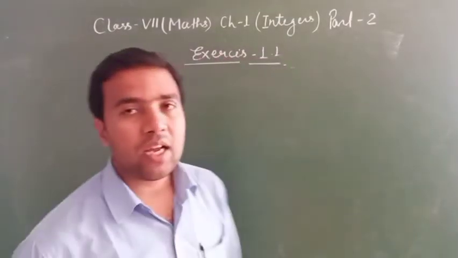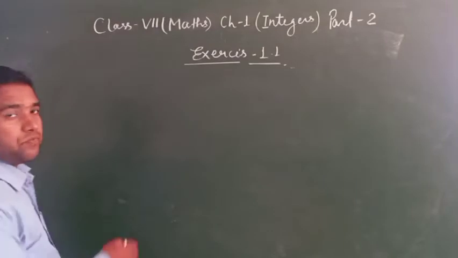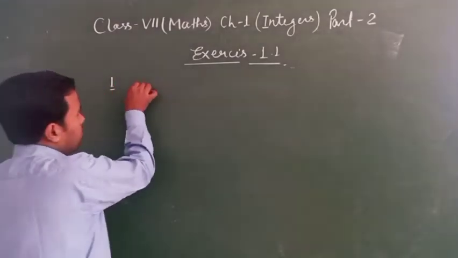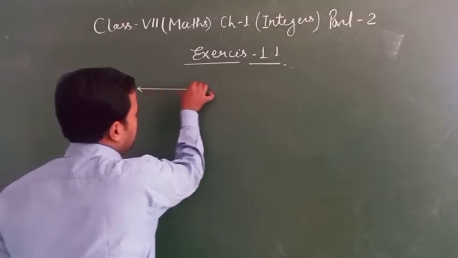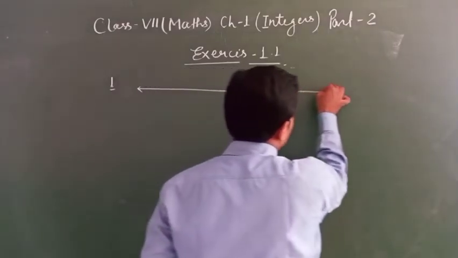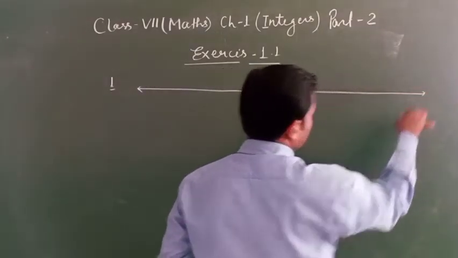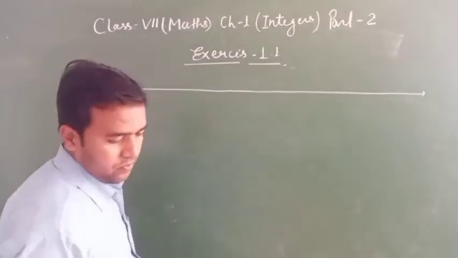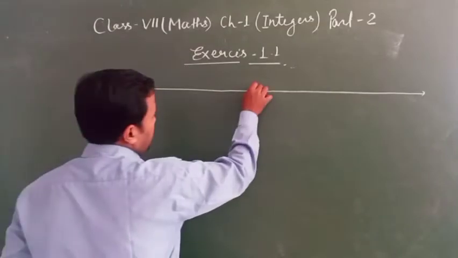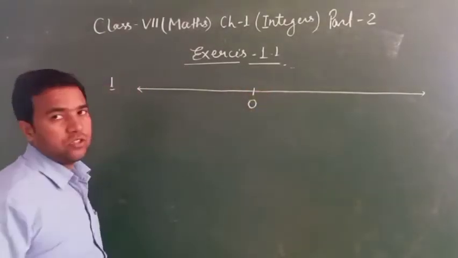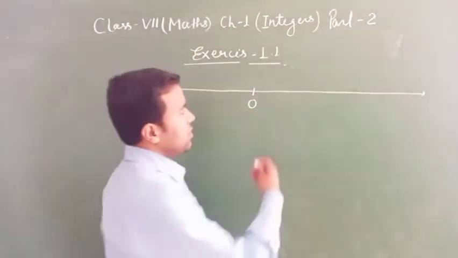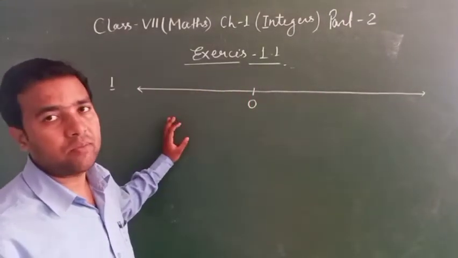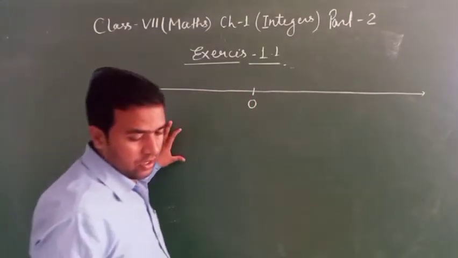So one number line is given. Here is 0. I told you the right-hand side is positive numbers and the left-hand side is negative numbers.